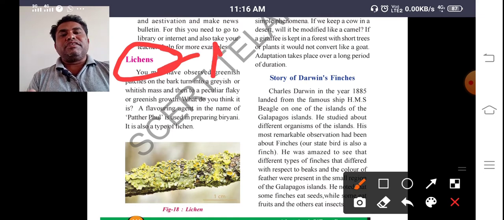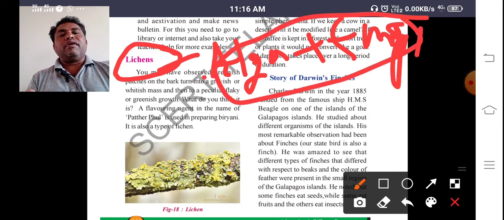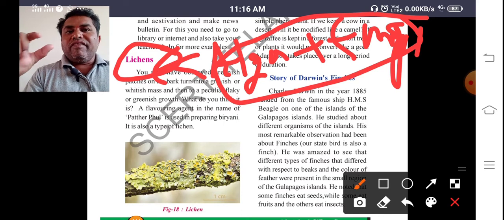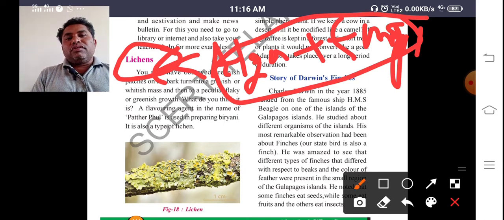Algae and fungi together form lichen. So lichens are a variety of unique organisms. Why? Because we can see two organisms in them.